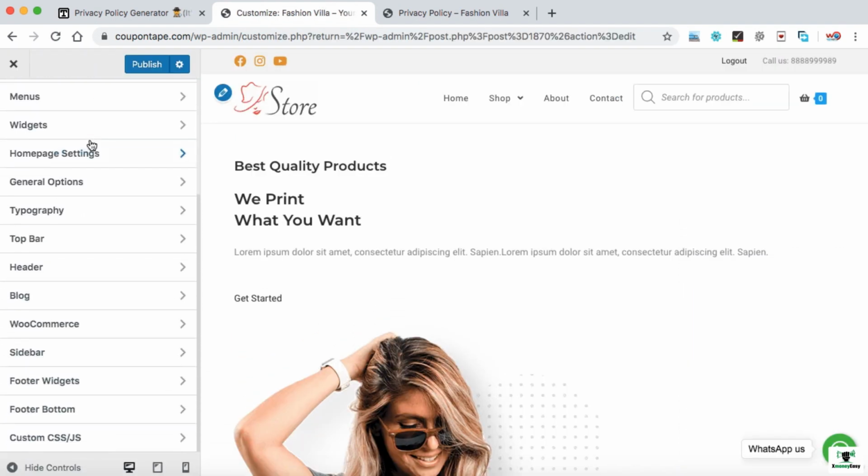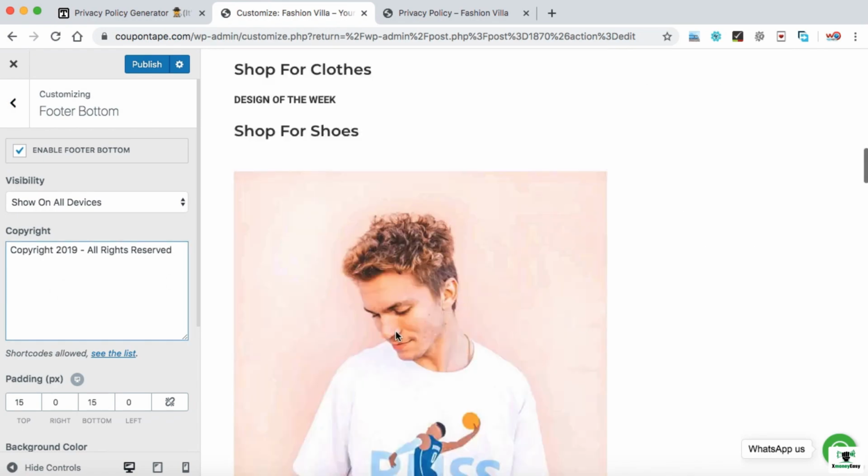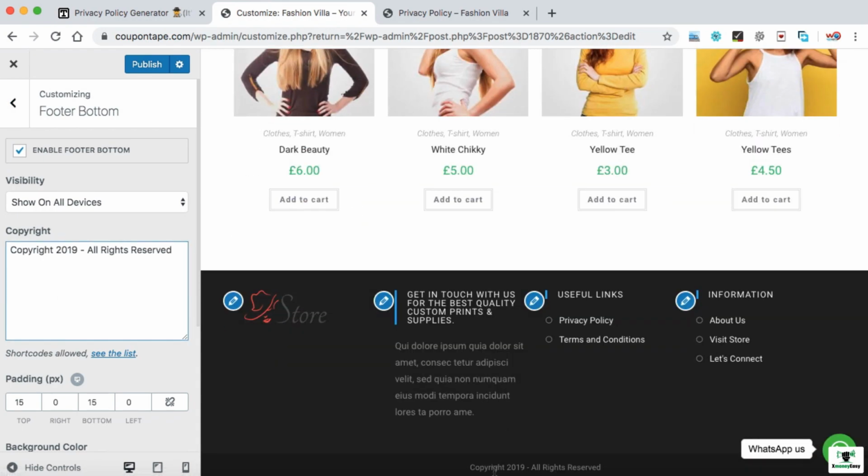We need to scroll down and here we can see footer bottom. Just click on it. Now this is the copyright box. Whatever we write in this box will appear at the very bottom in this area. Currently we have copyright 2019 all rights reserved, so the same appears over here. Now let's add a space, then a vertical line, then a space, and we need to use a basic one-line HTML code that will display the privacy policy link in this area.